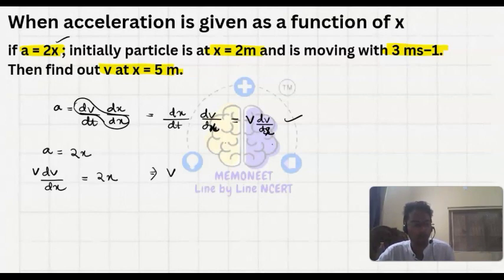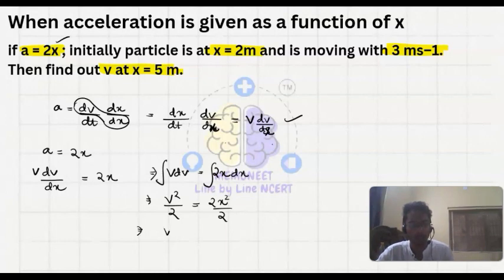So v dv is equals to 2x dx. If we integrate this, we have v square by 2 equals 2x square upon 2. We have to find out the velocity at x equals to 5 meter.